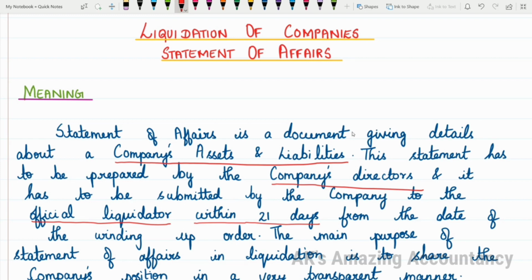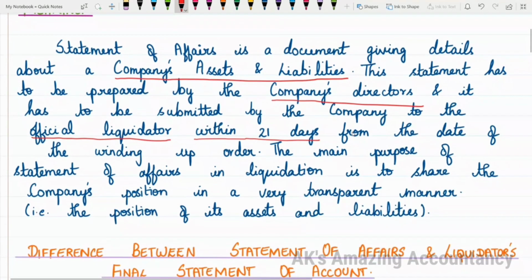Okay, so I think you are very clear with this. Now, what is the main purpose of the statement? You have to know. The main purpose of statement of affairs in liquidation is to share the company's position in a very transparent manner. What do you mean by this? To share the position of the company's assets and liabilities in a very clear and transparent manner, the statement of affairs has to be prepared. So this is the meaning of statement of affairs.